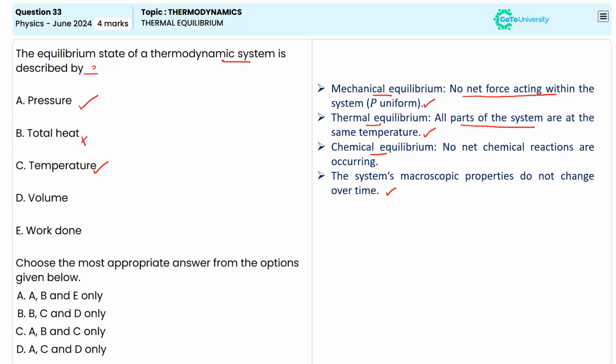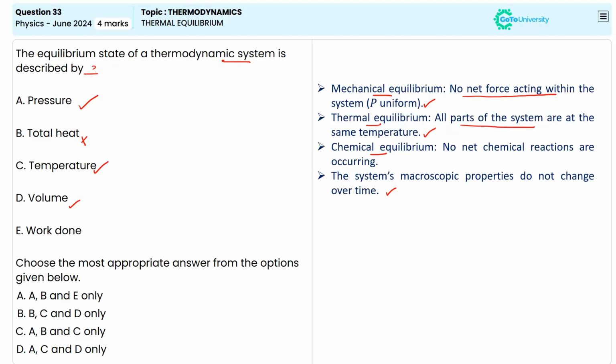Let us check option D. Option D is given as volume. Volume is a macroscopic property that can be uniform at equilibrium under constant conditions. So, a uniform and stable volume can indicate the mechanical equilibrium. So, volume can describe the equilibrium state if it is stable and uniform. So, option D will be in our answer.